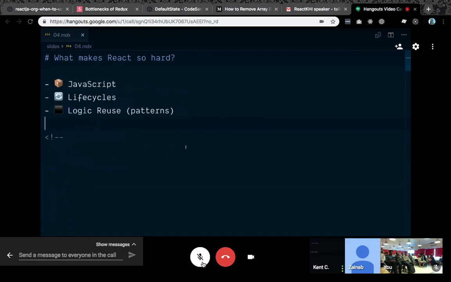Okay, so with that intro, I want to start out by talking about the why around React hooks. Why do we have React hooks? I think the best way to answer that question is to ask what makes React so hard. In my mind, there are 3 things that make React hard. The biggest one, I think, is JavaScript.